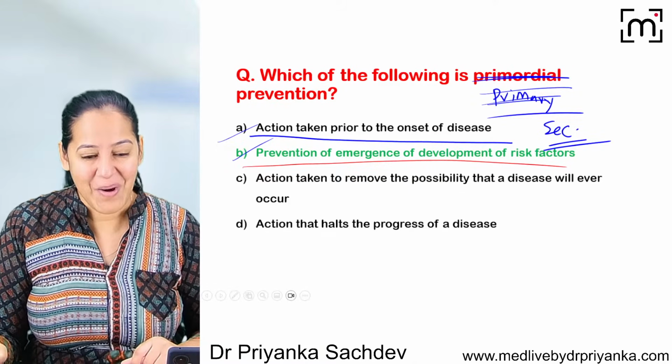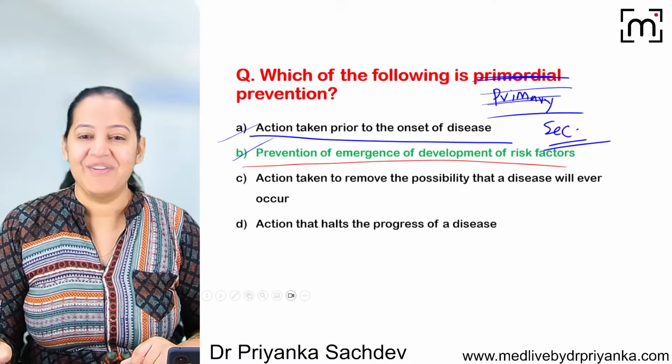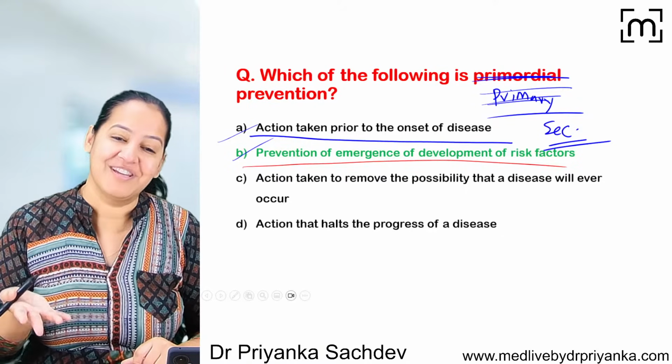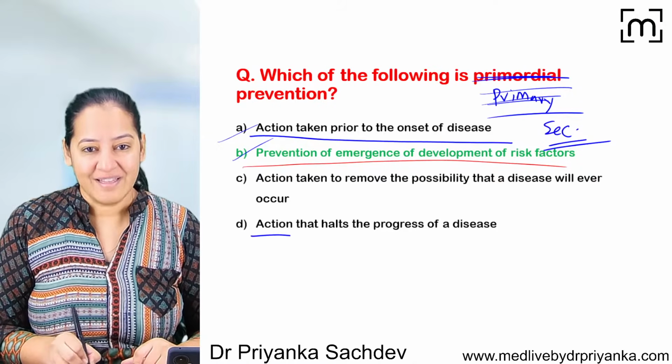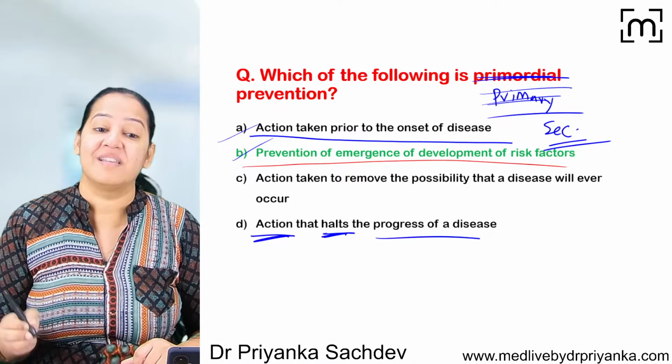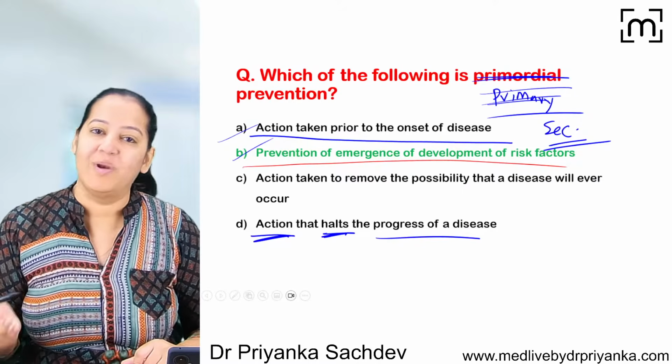If I'm changing the question again to secondary level of prevention, what is the answer now? Would you like to change it now? Yes, you should change it. So in the same question, I'm changing the question. You are changing the options. So what is secondary? We are taking the action to halt the progress of the disease in early stage so that disease does not go to late stage.